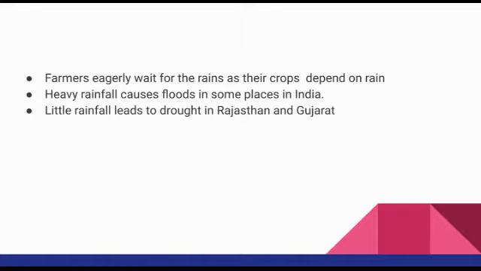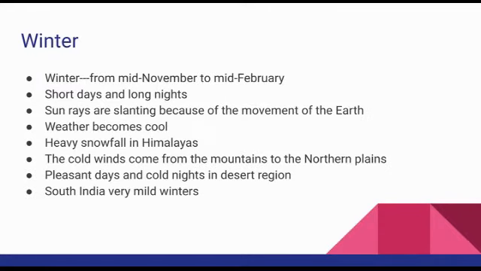These are the important features of the monsoon season. And after monsoon, winter will come. Mainly in India, there are three seasons. Which are they? Summer, followed by monsoon, then followed by winter. And what is special? Now we are going to the winter season.